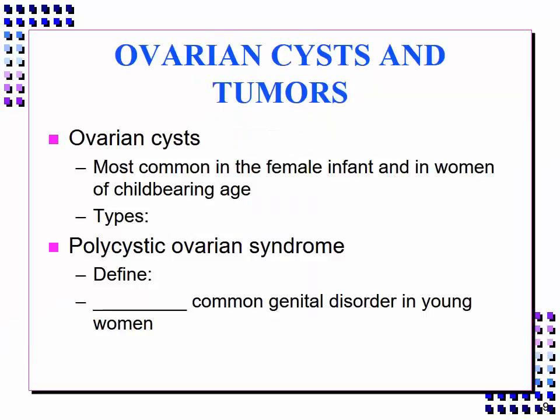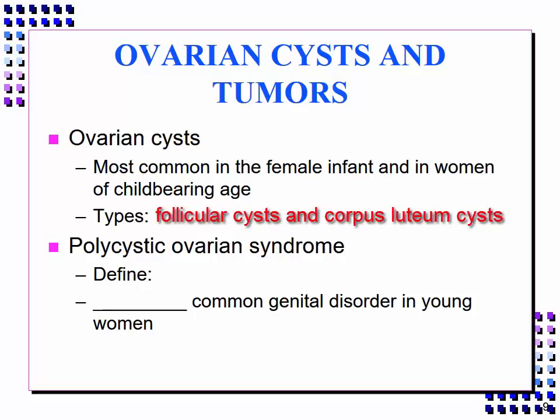Now we're going to talk about ovarian cysts and tumors. Ovarian cysts are the most common in the female infant and women of childbearing age. There are two types: follicular cysts and corpus luteum cysts. Polycystic ovarian syndrome is characterized by multiple ovarian cysts which may interfere with the physiology of the ovary. This is considered the most common genital disorder in young women.